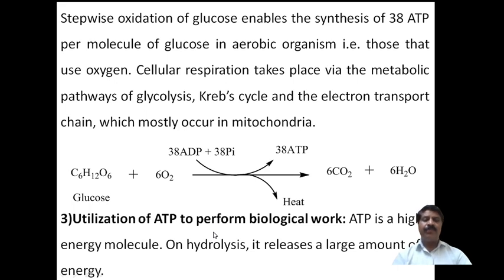Therefore, in photosynthesis the ATP molecules are generated. Again, in the respiration process ATP is generated, and those ATP molecules are utilized in the third step for biological work. Therefore ATP is a high energy molecule which, on hydrolysis, releases a large amount of energy.